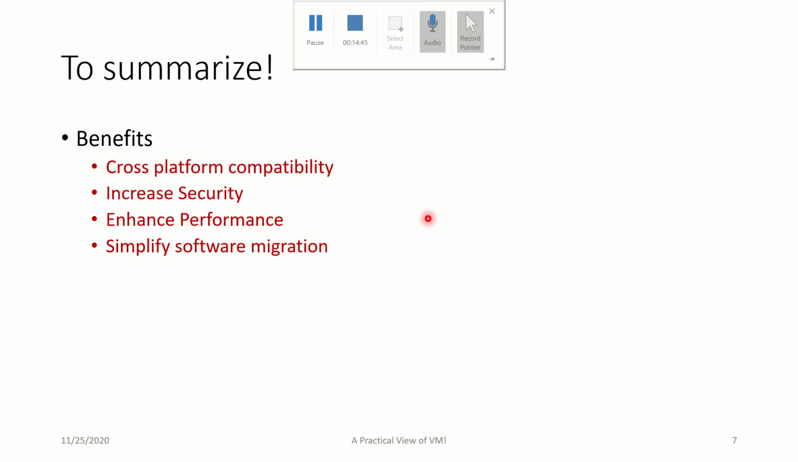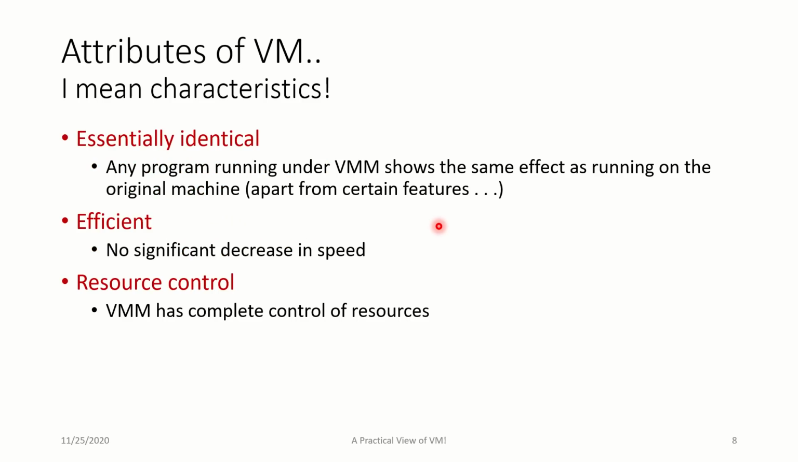Overall, it is a nice option to install and use a VM when you want cross-platform compatibility. When you want a cheaper investment, we do not invest much here. Only the VM software will cost you something, and we can still enjoy the full privilege of having an operating system. Right. What are the characteristics of a VM? I mean, the attributes. We need to understand the attributes.